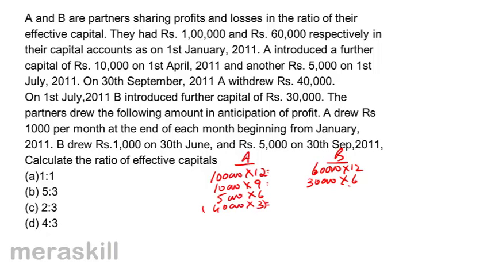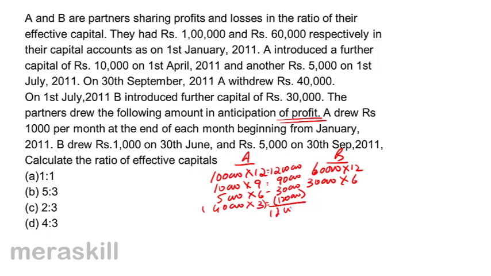The partners drew the following amount in anticipation of profit. So this is not being considered. This is actually drawings, not withdrawal of capital. There is a difference. So what is the answer here? This gives us 12 lakh plus 90,000 plus 30,000 minus 1,20,000.